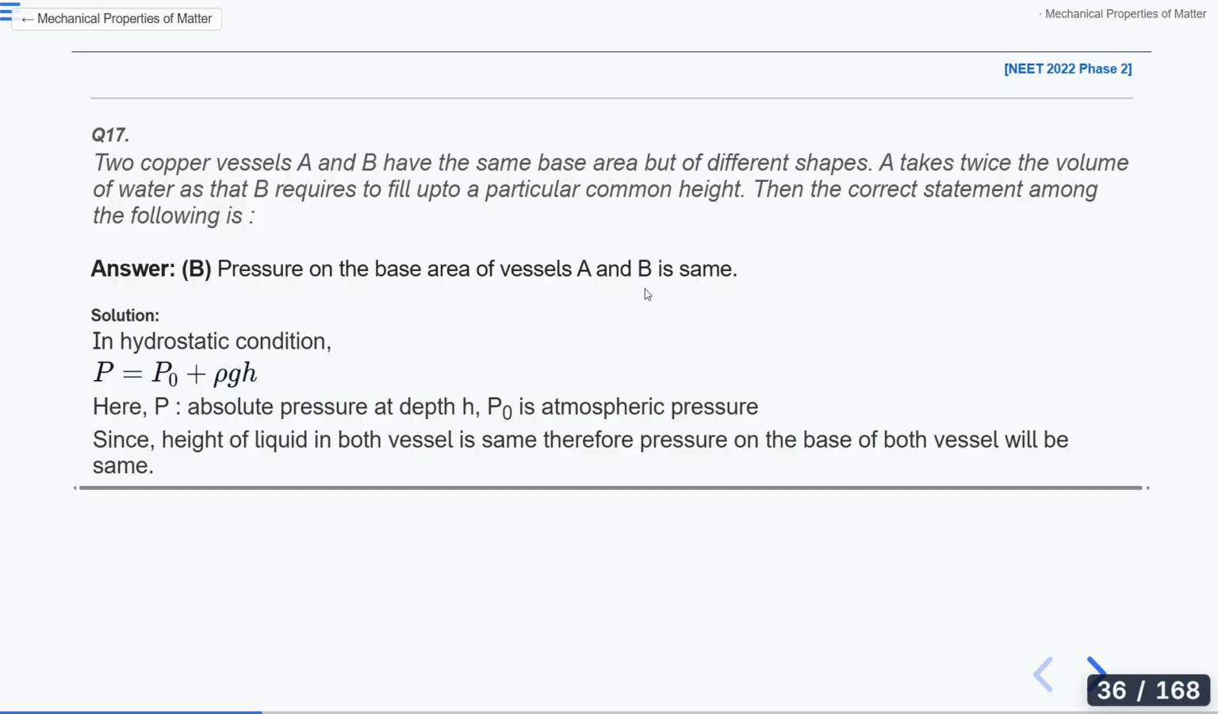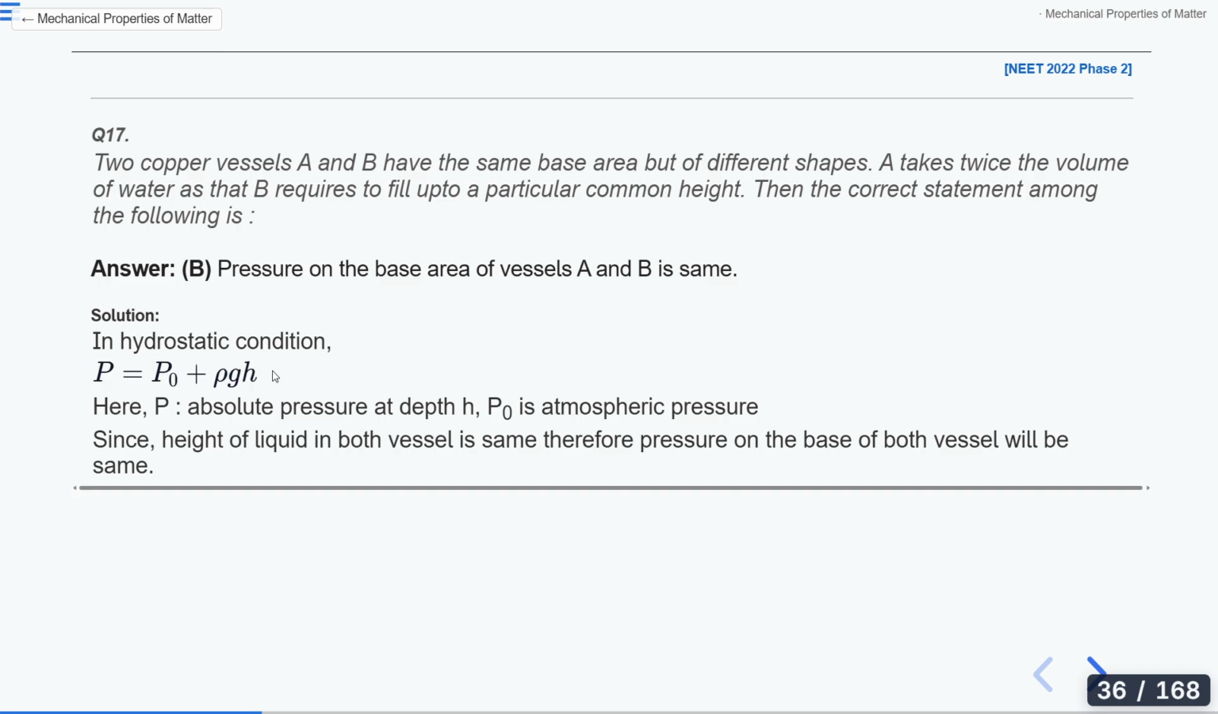How? In hydrostatic condition, we have used this equation in question number 1 as well, that P equals P naught plus rho g h. Here P is the absolute pressure at depth h, P naught is the atmospheric pressure. Since the height of the liquid in both the vessels is the same, the pressure on the base of both the vessels will be the same, because we use this equation.